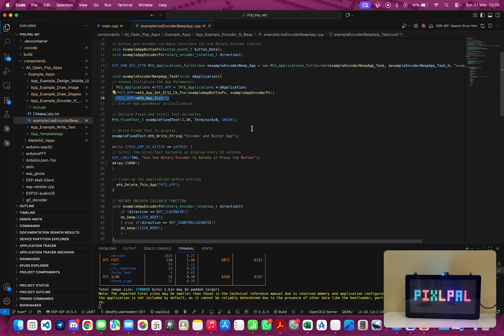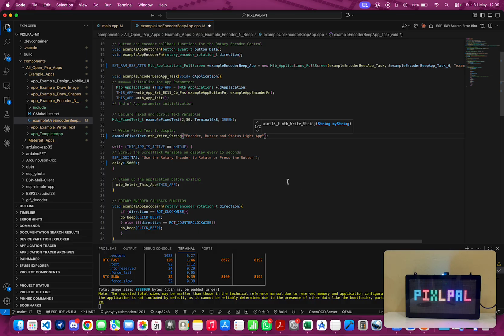Now, just for the purpose of user convenience or interaction, we included a fixed text just to indicate that the application currently running is the Rotary Encoder and Buzzer app. I will just include the status lights over here. Rotary Buzzer and status lights app.